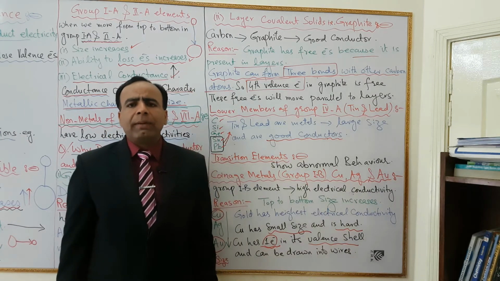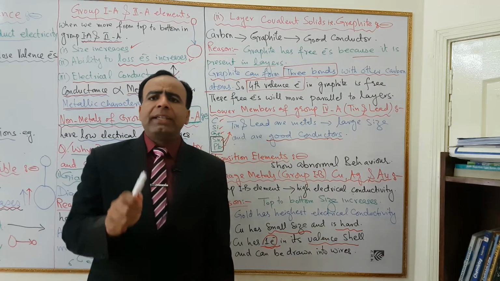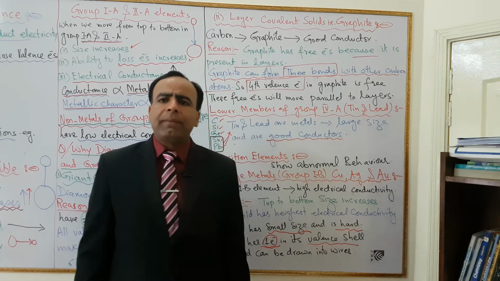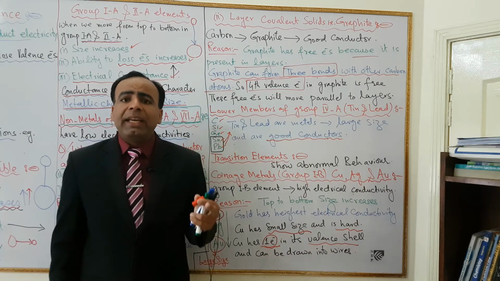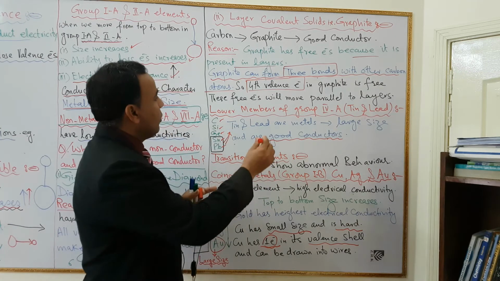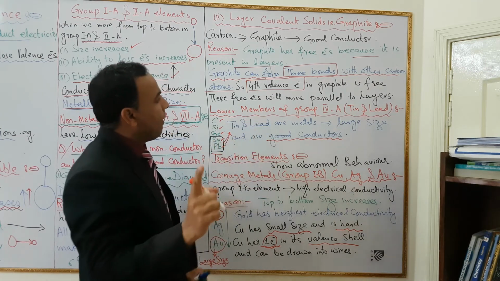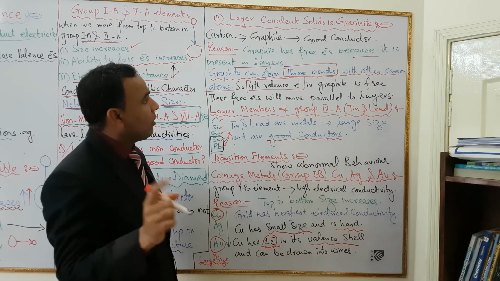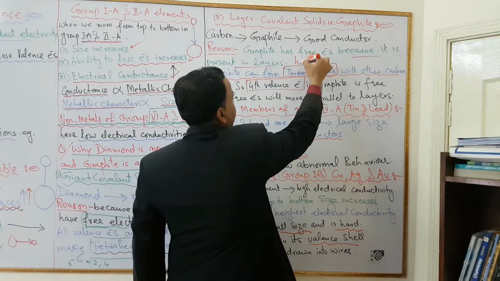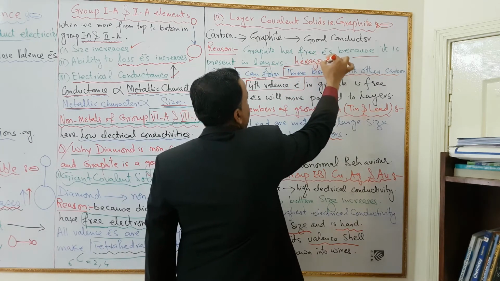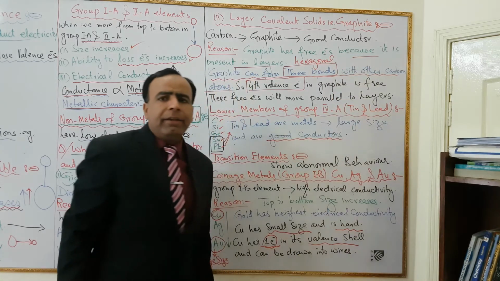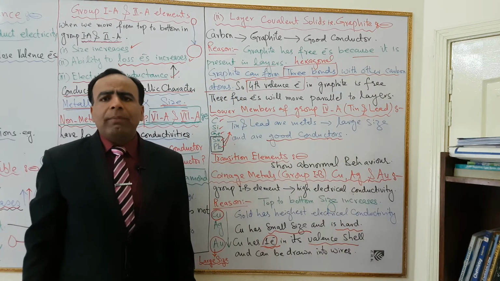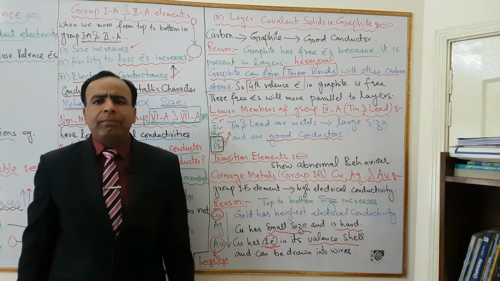Dear students, graphite can form 3 bonds with other carbon atoms, so graphite has a hexagonal structure. You must remember that the graphite structure is hexagonal, and it has the ability to form 3 bonds with other carbon atoms.